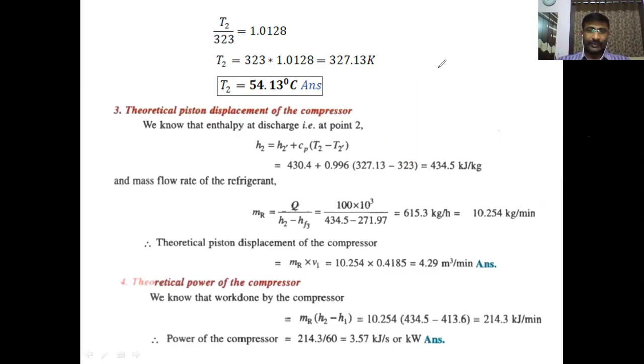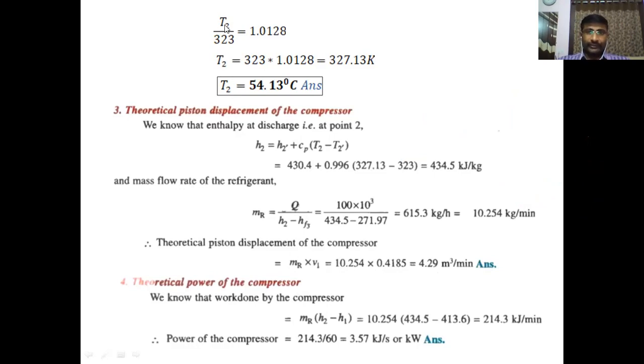If it is 100% volumetric efficiency, it is also the actual volume flow rate of the refrigerant. So MR is 10.254 into specific volume, given in the problem, 0.4185. That is 4.29 meter cube of refrigerant flowing across the compressor every minute. This is the volume flow rate, which is represented as piston displacement volume.